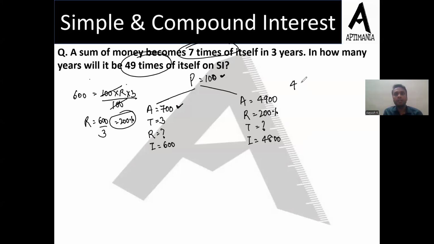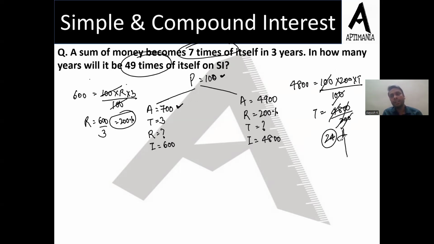Again applying the same formula, SI equal to PRT upon 100. This cancels out. T comes to 4800 upon 200. Cancel it, and you'll get 24 years as the correct answer.